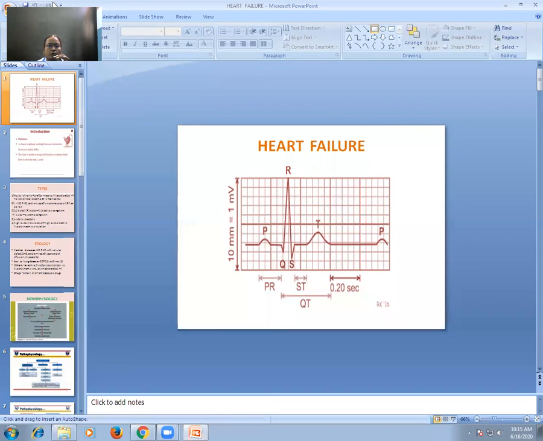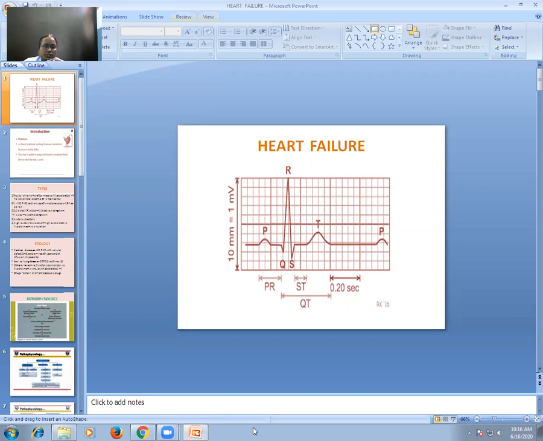We start the topic of heart failure. So heart failure is not actually a disease. It is the end result, or the sequelae, of cardiac diseases and non-cardiac diseases. So it is actually a complication. Heart failure is a complication. It is not a separate entity. It is a sequelae, or the end result, of any cardiac disease or other non-cardiac causes of heart failure.